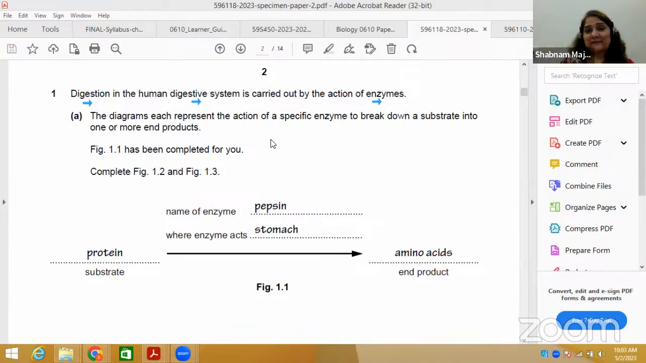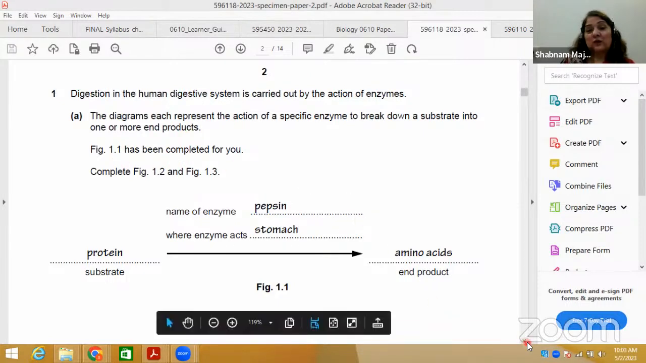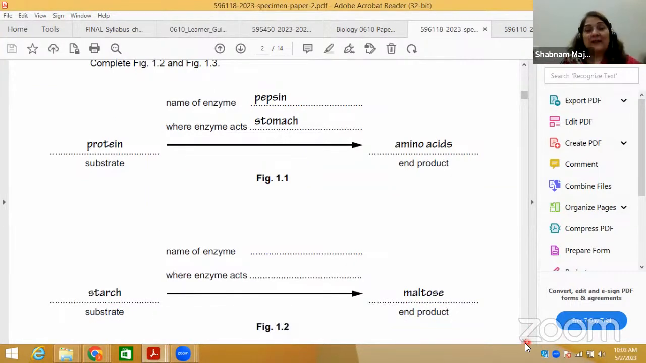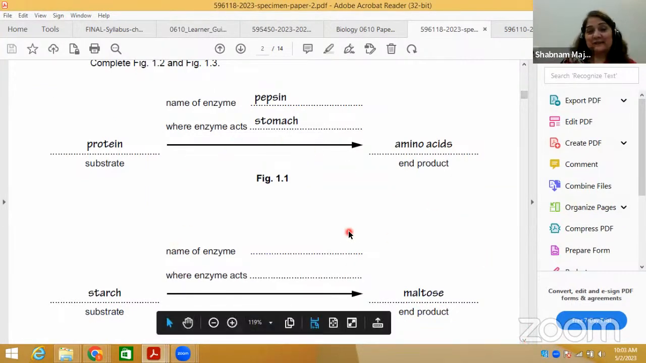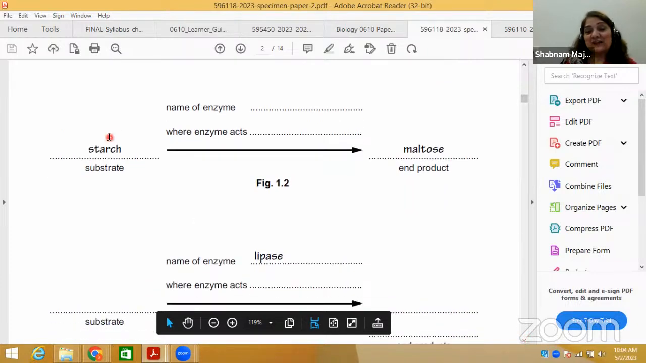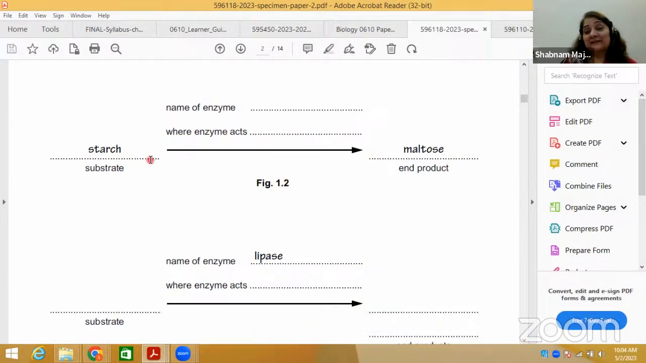So the diagram is given. I'm not going to go through each part because there is not much time to cover everything. But still, this is what he's saying. In Figure 1.1, the name of the enzyme, pepsin, is given. And then where the enzyme acts, the stomach, is given. Protein is the substrate, and amino acids are the product. So they have filled this up. Second, they have mentioned starch as a substrate, and you need to give the name of the enzyme and where the enzyme acts. The substrate is starch, and the end product maltose is mentioned. So you have to bring it to your mind.